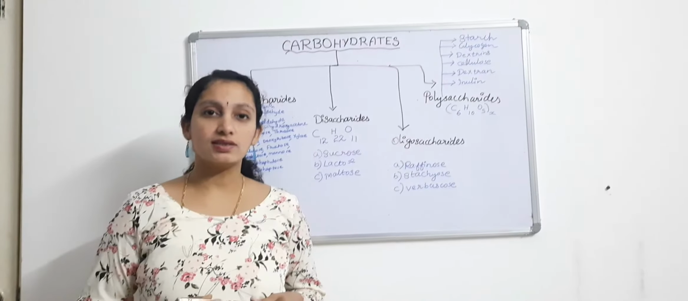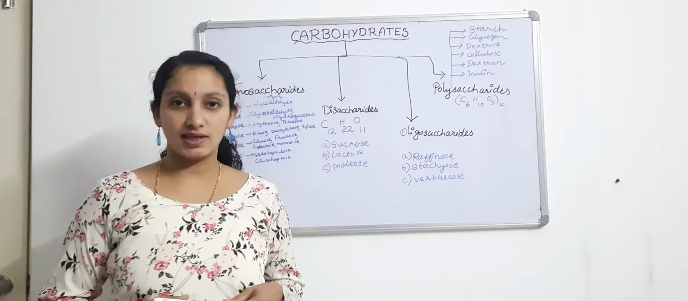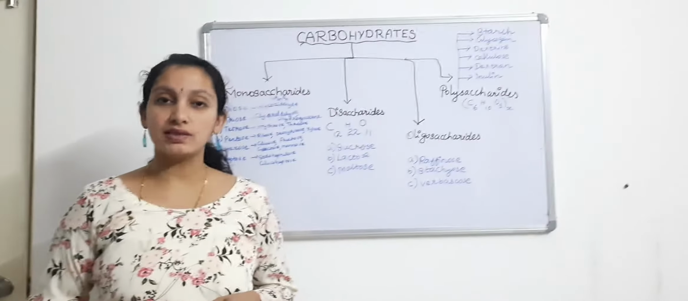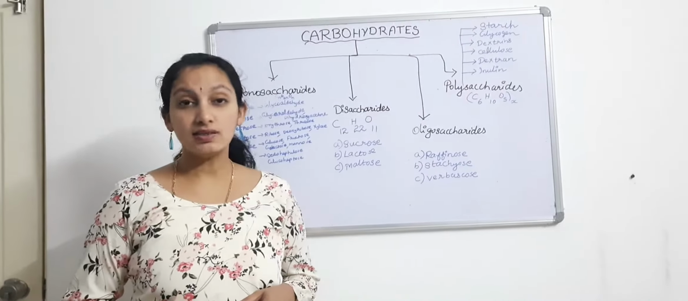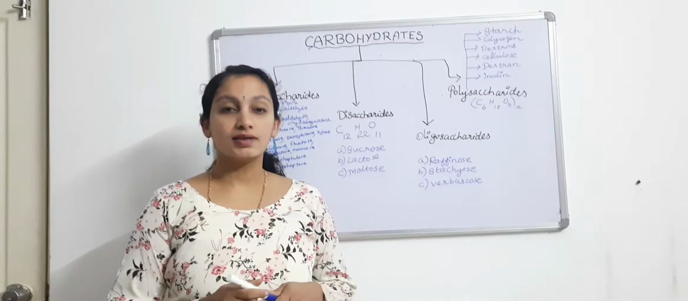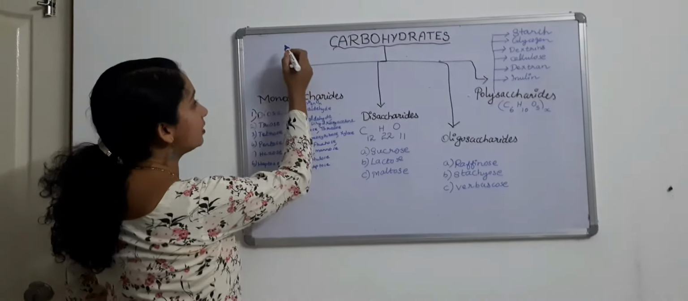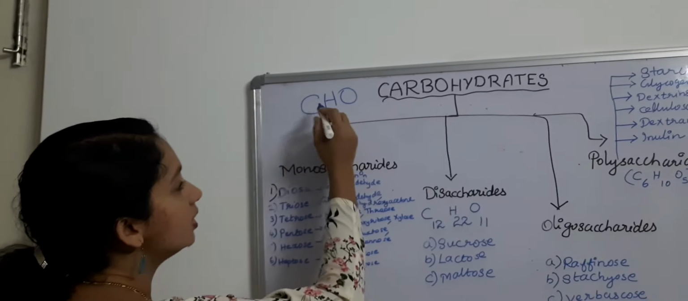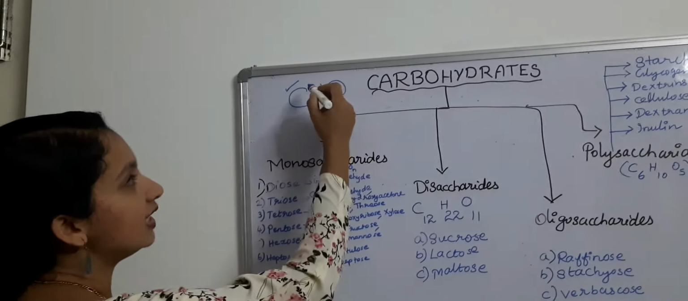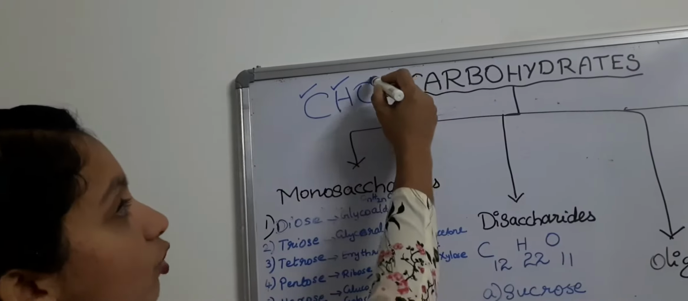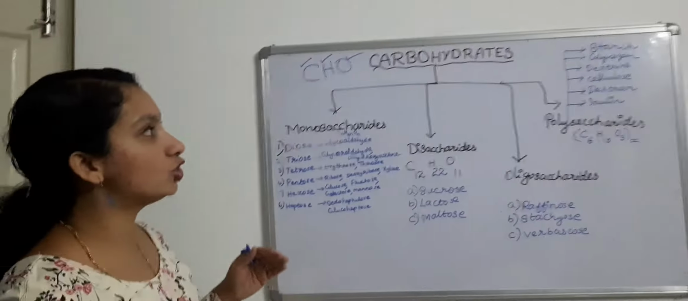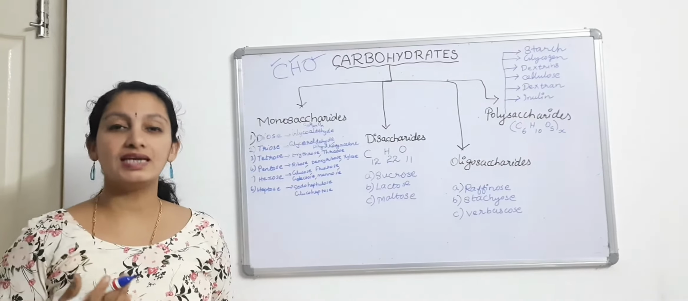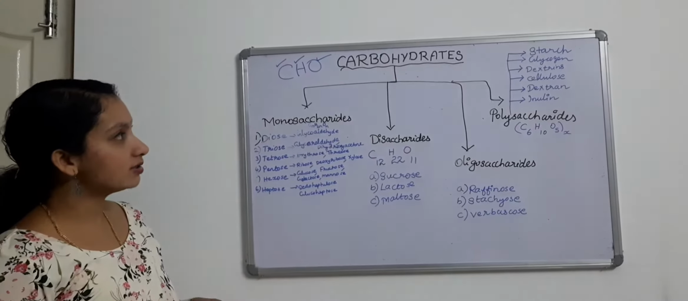So carbohydrates are sweet in taste and have three elements present. These elements are combined, and we write carbohydrate by a short form called CHO. C for carbon, H for hydrogen and O for oxygen. So CHO is a short form for carbohydrates because it contains three elements. And these carbohydrates